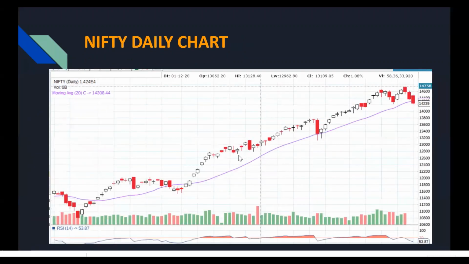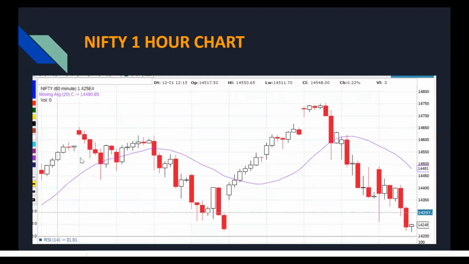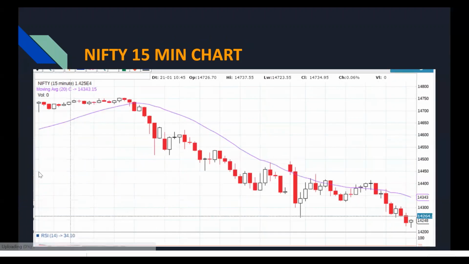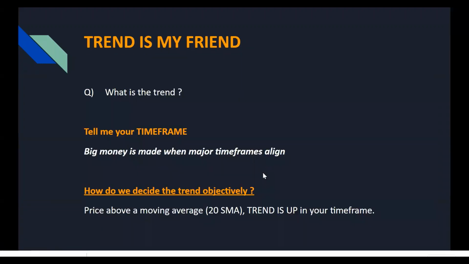So what happened? The same chart is an uptrend in the daily time frame, sideways in the 1 hour time frame, and a downtrend in the 15-minute time frame. So if anyone asks you what the trend is, the first thing you need to ask them is, tell me your time frame, because the same stock can have different trends in different time frames, and big money is made only when major time frames align.